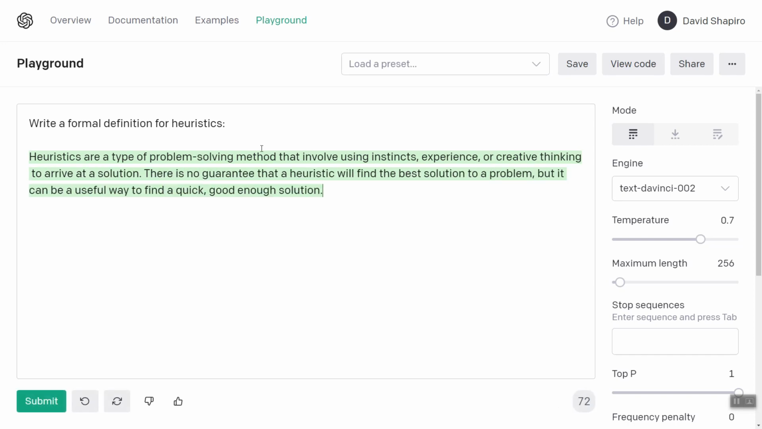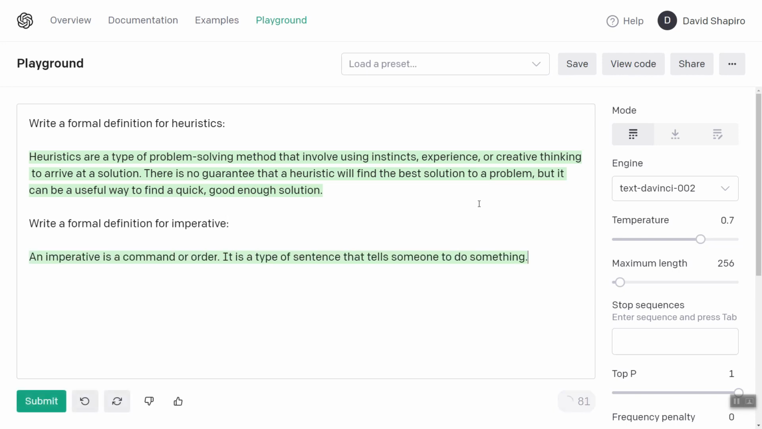There we go. Okay. So heuristics are a type of problem-solving method that involve using instincts, experience, or creative thinking. So here we go. Instincts, experience, and creative thinking. Excellent. Write a formal definition for imperative. An imperative is a command or order. It is a type of sentence that tells someone to do something.